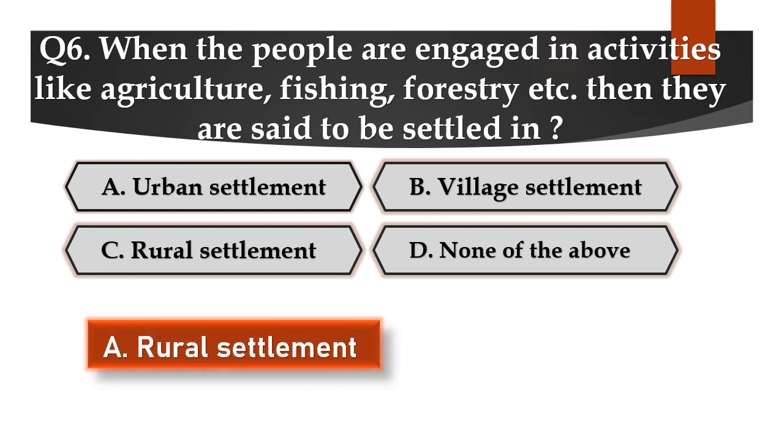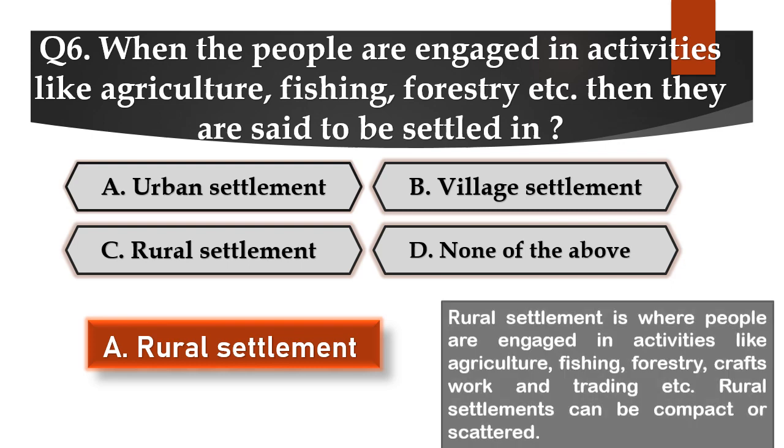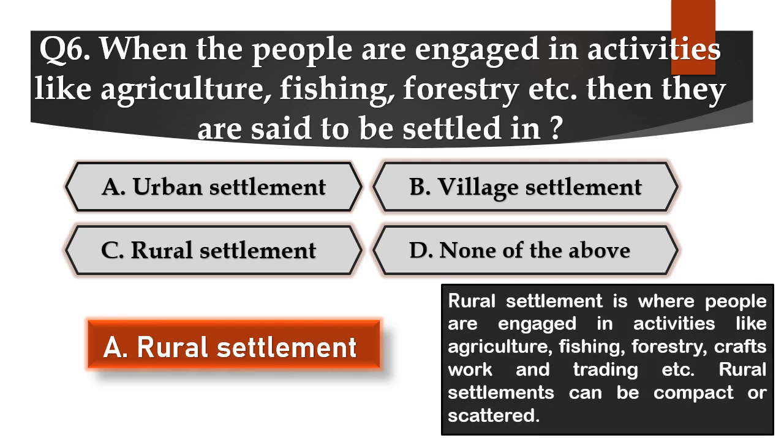It is C. Rural settlement. Rural settlement is where people are engaged in activities like agriculture, fishing, forestry, crafts, work and trading, etc. Rural settlements can be compact or scattered.